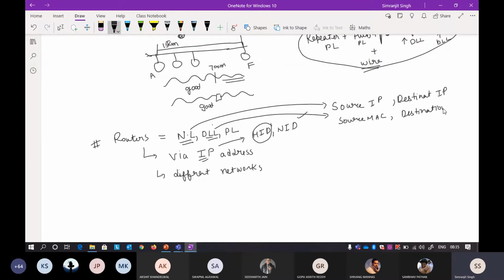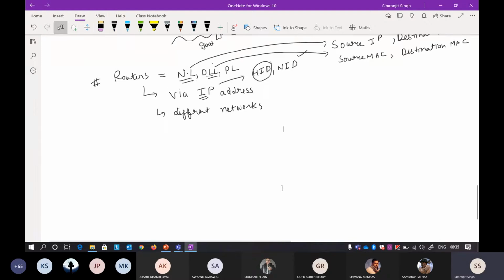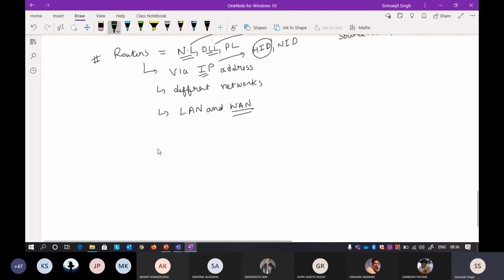Now what is the advantage of using routers? A router can connect two different LANs or two different WANs also. It can be used to connect LANs, and it can be used to connect your wide area network. Wide area network is your internet. LAN, you know about it, is your local area network. Now what exactly is the advantage of routers also?